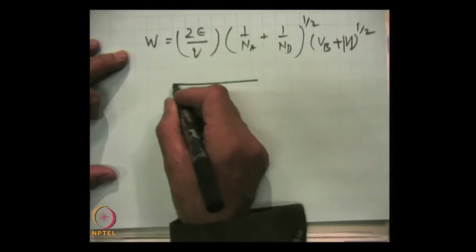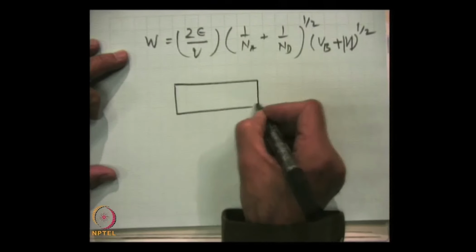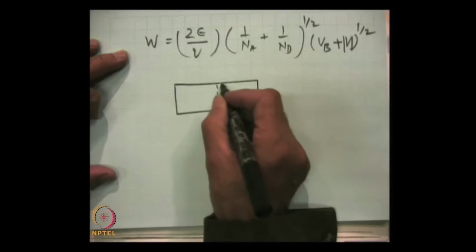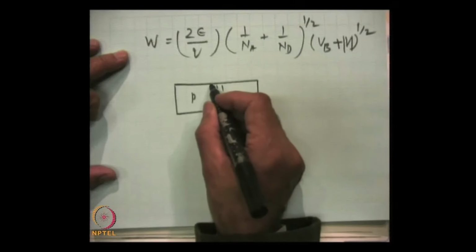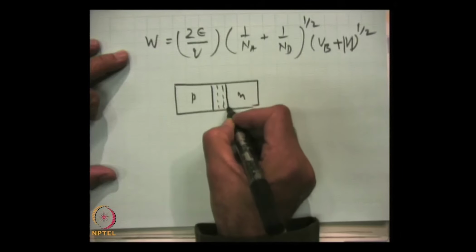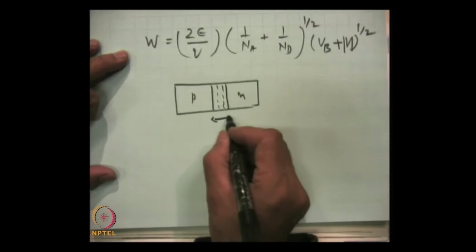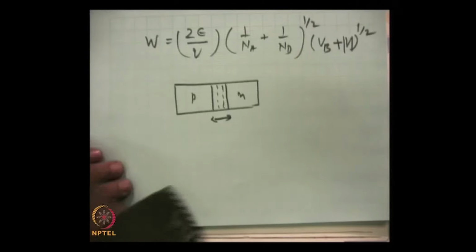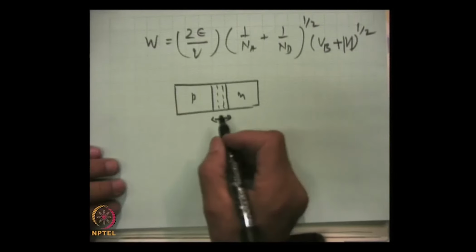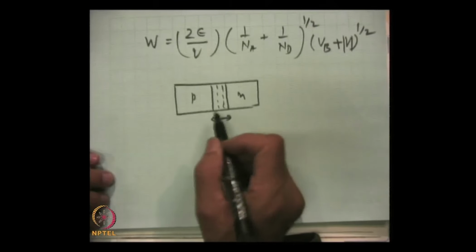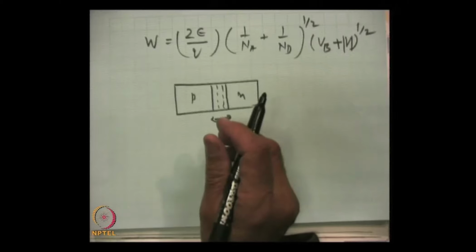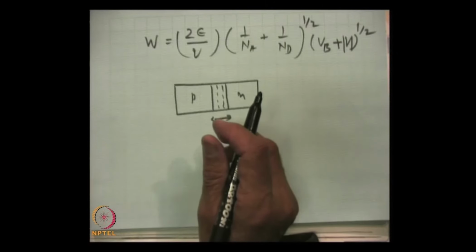So, if at certain voltage or under no voltage this was the depletion width in the P and N regions, then this depletion width becomes larger as we apply the field. This we will remember, and we will see the implications of this.